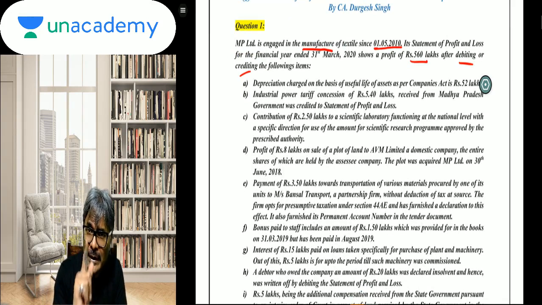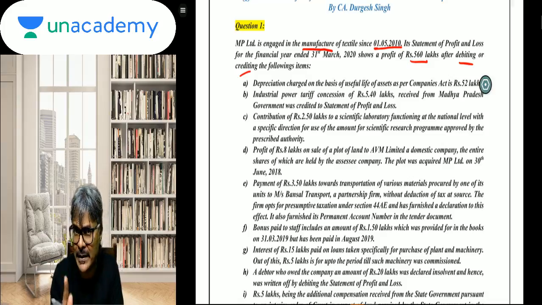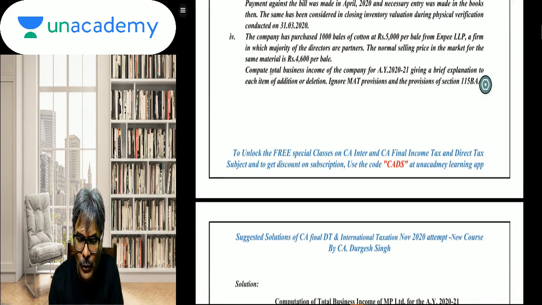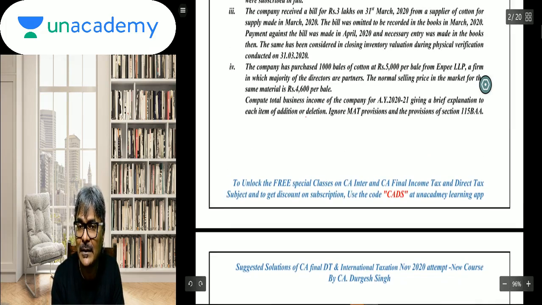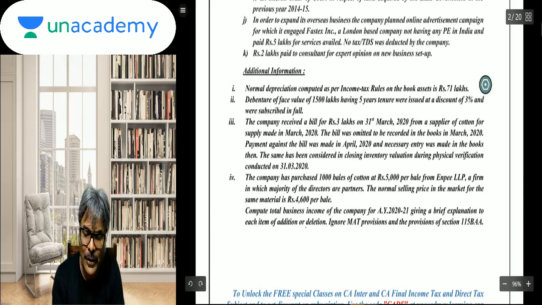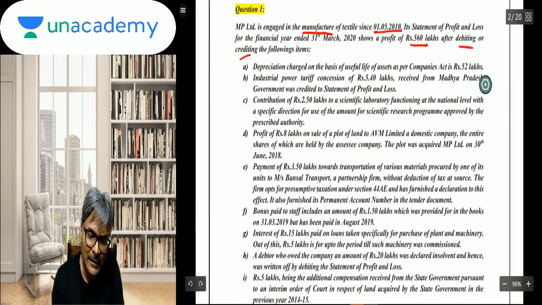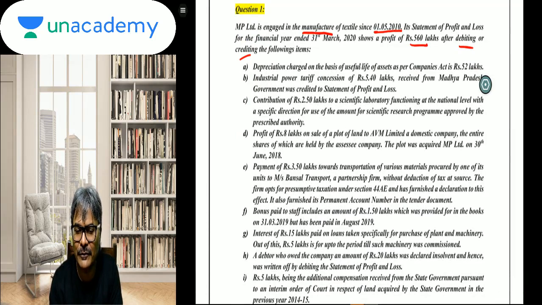Students, I have told you, in the examination, once you have read the first line, immediately read the last line. In this question number 1, the total income question, the last line says: compute the total business income of the company for AY 2021, giving a brief explanation for each item of addition or deletion. Ignore MAT provisions and the provisions of 115BAA. Otherwise this could have required serious consideration of MAT and 115BAA, but it is not required here because they have clearly said not to consider it. Fine. Depreciation charged on the basis of useful life of the asset as per the Companies Act, we all know, is added back, and then less depreciation under the income tax law.